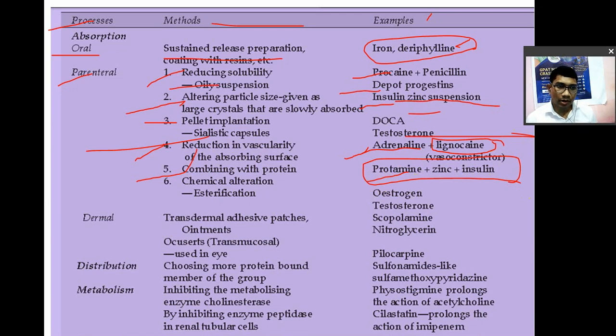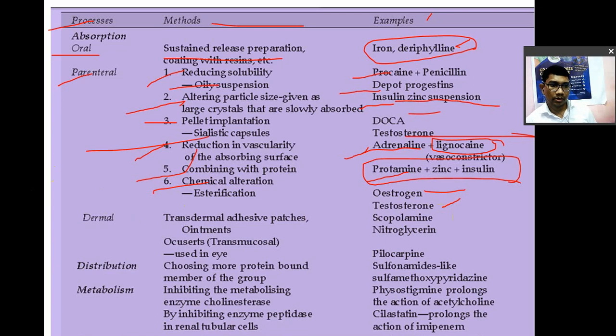Then alteration of chemical form of drug. You can alter the chemical form of the drug. For example, you have paracetamol, so make an ester of it. If you make an ester, first it goes into the body, hydrolysis takes place there, and afterwards it is absorbed. So it will increase the duration of action. So chemical alteration, there is esterification. For example, esterification in case of estrogen, testosterone, like that. Then this was your parenteral: how to increase the duration of action of a drug given by the parenteral route.